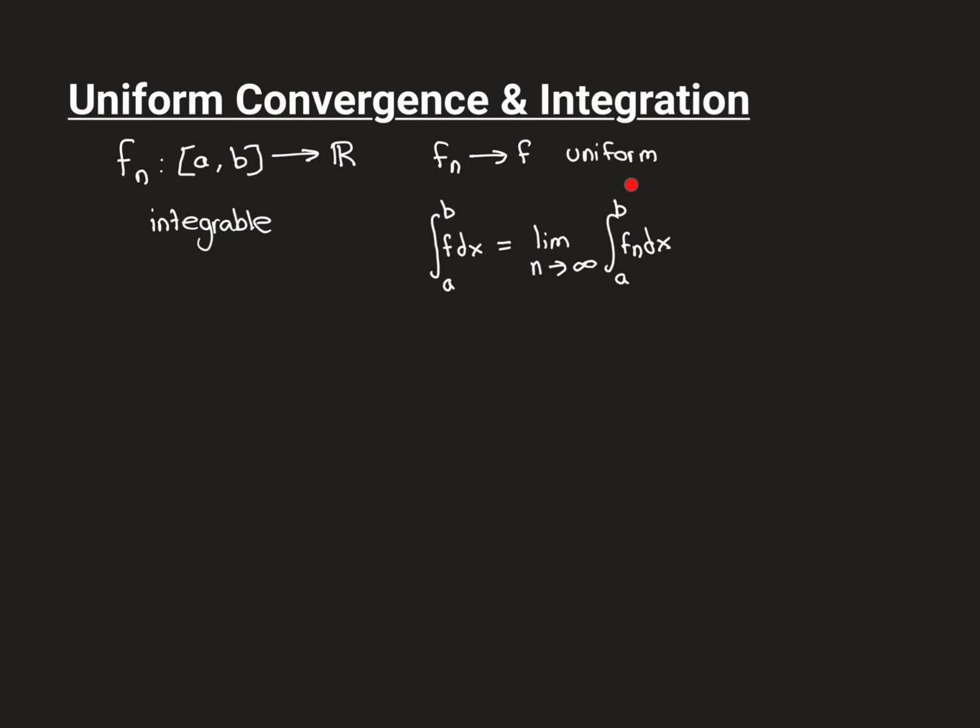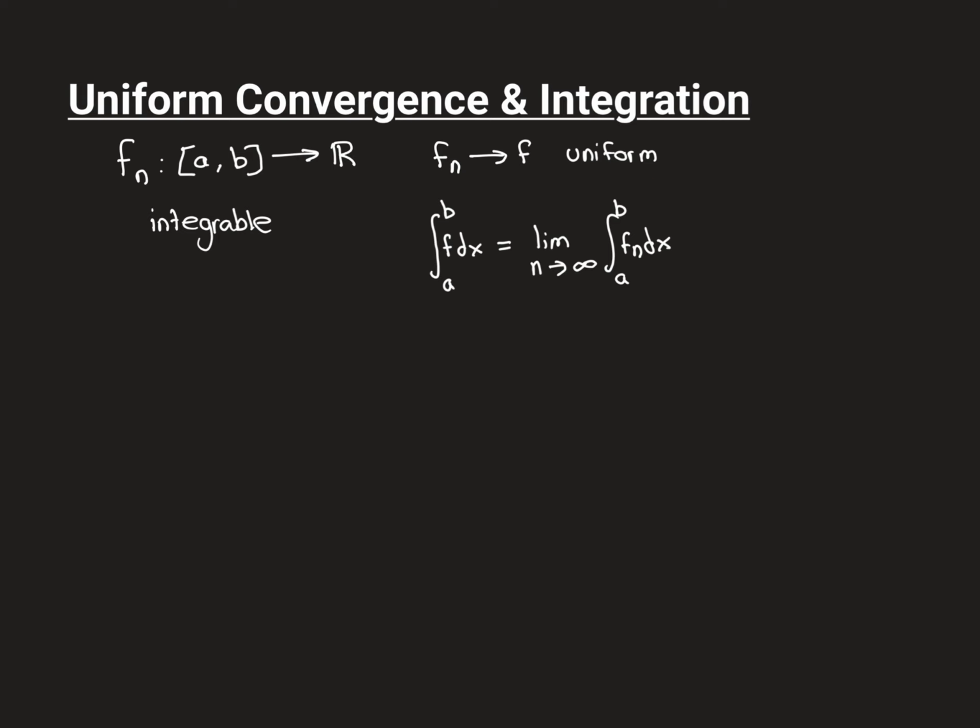If you have only pointwise convergence and not uniform convergence, then you can find a counterexample where this doesn't hold true, where in fact you can have a sequence of integrable functions that converge pointwise to a limit function that is not integrable. And in fact, I can show you how it can break in two different ways if you take away the uniform convergence.